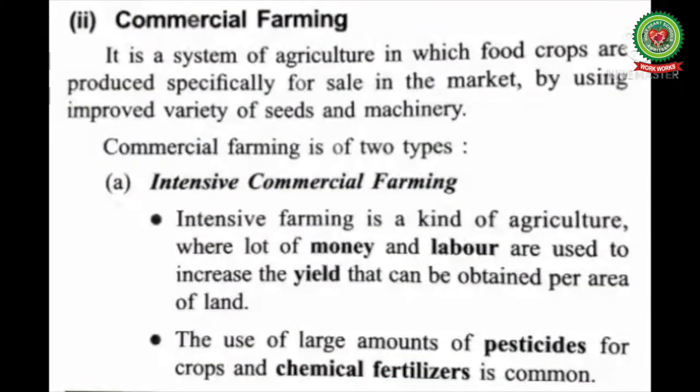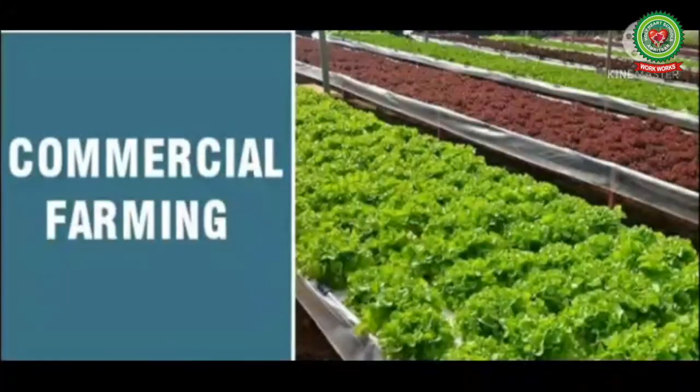Come back to the reading again. Next point is commercial farming. It is a system of agriculture in which food crops are produced specially for sale in the market by using improved varieties of seeds and machineries. Let's discuss what is commercial farming.